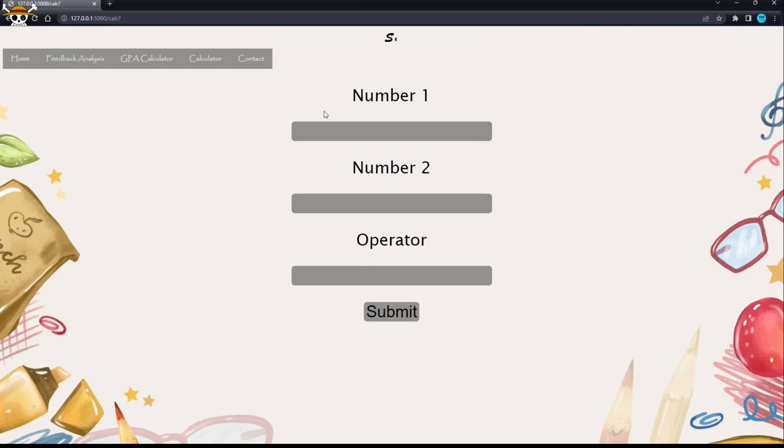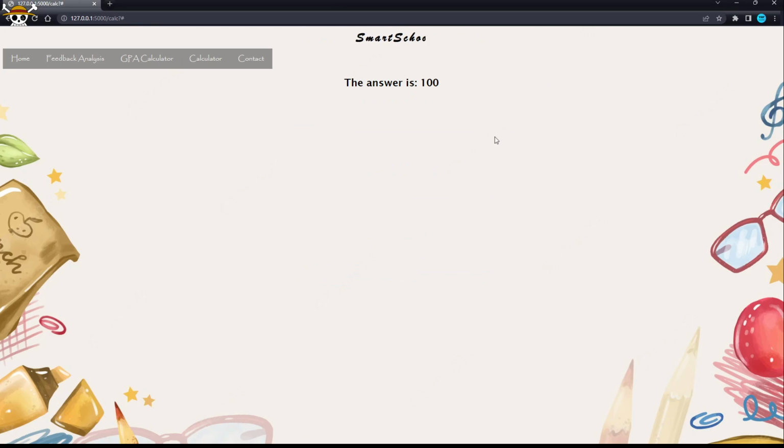And then next, we have the calculator. This is just a simple calculator. All it can do right now is multiplication, addition, division, and subtraction, but later on it'll have more functionality like e to some power and stuff like that. So if you just do 10 and 10 and then multiply them, and hit submit, it tells you what the answer is.